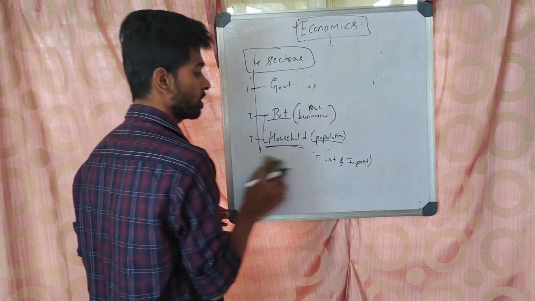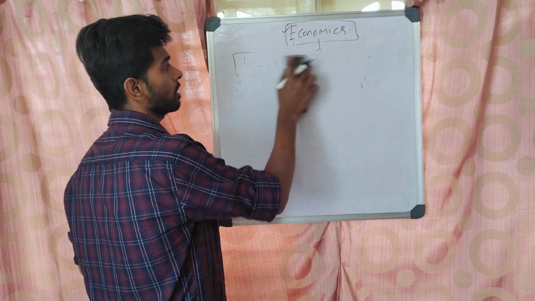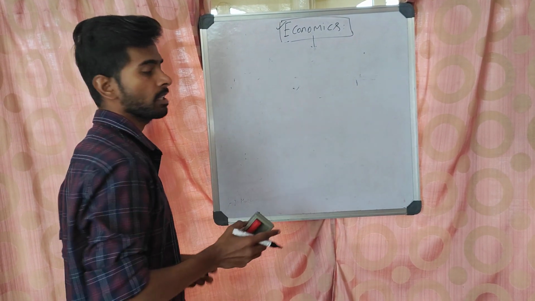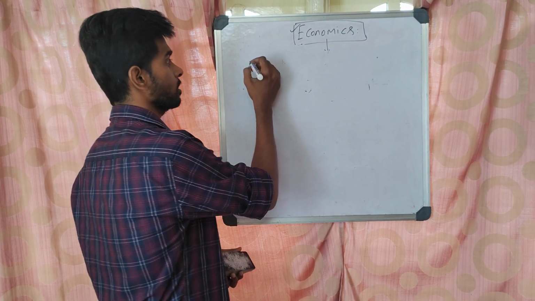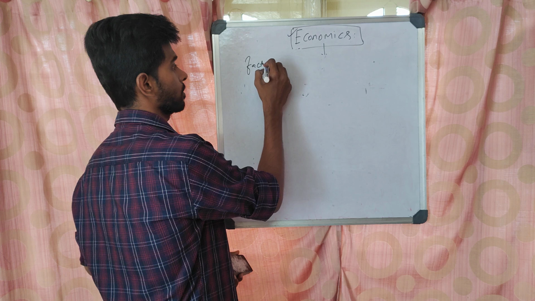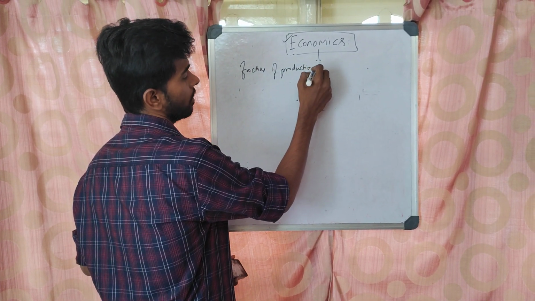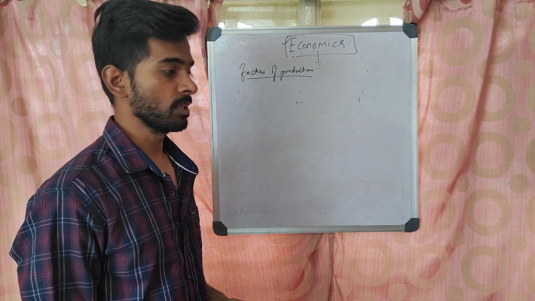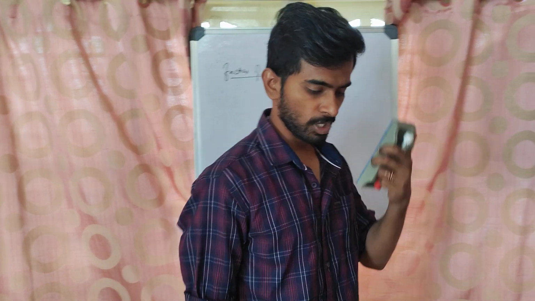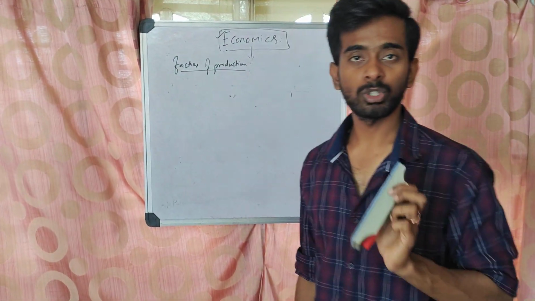After learning this, we shall see how production takes place in an economy. We all know that production takes place, right? What are the factors required for the production? That is, factors of production. It means, to produce something, what do you need? If we want to produce anything, whether a chair or this duster or this cap, what do we need?